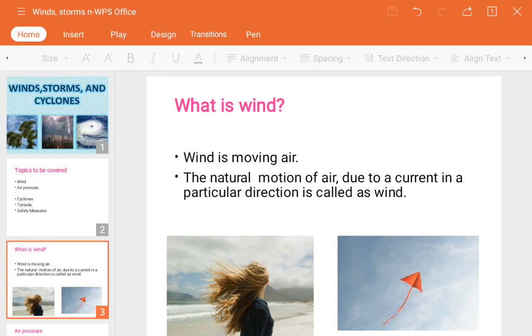One more example is our national flag. If there is wind in that direction, the flag can fly. Next is the pages of books. Suppose you have a notebook kept on the table and you switch on the fan, then the pages will move from one direction to another. If you switch off the fan, the pages will never move, they will stay stable as they are. So this is nothing but the flow of air, the wind.